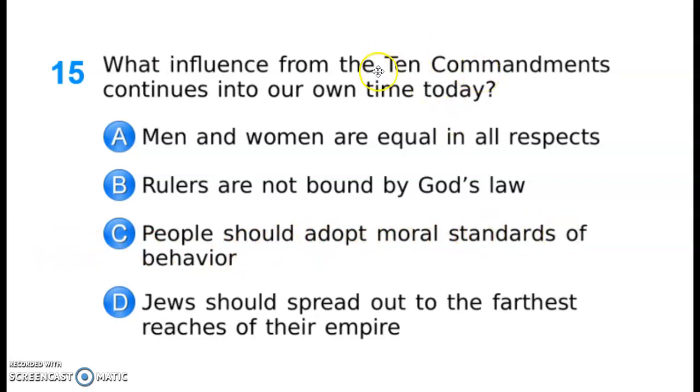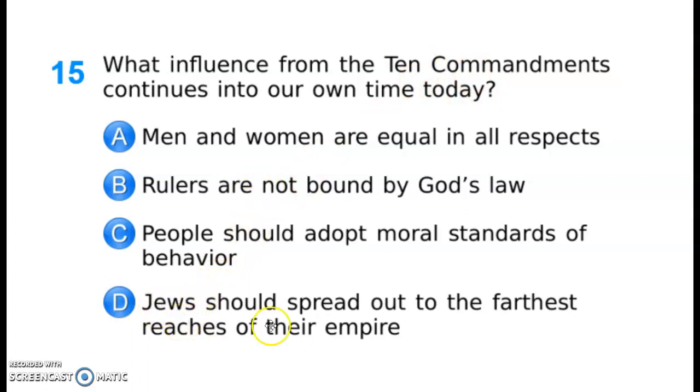So the Ten Commandments are basically the 10 ways in which people should live. So these are going to be the moral and ethical standards of behavior for societies moving forward. A is incorrect because the Ten Commandments do not talk about men and women being equal in all respects. B is incorrect. Rulers are not bound by God's laws. It depends on the civilization on what rulers are bound by. The Ten Commandments are tied to religion, not to actual political ideas at this point.